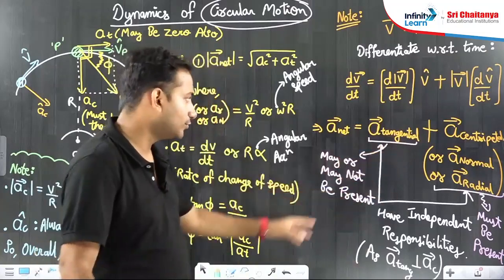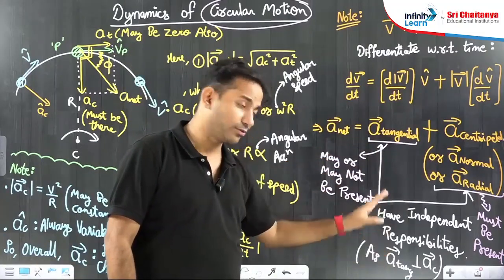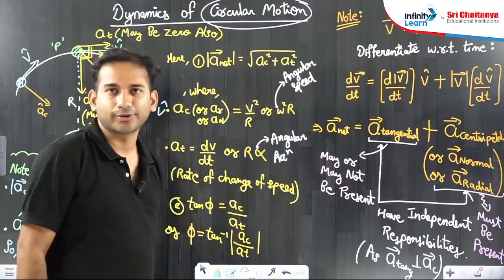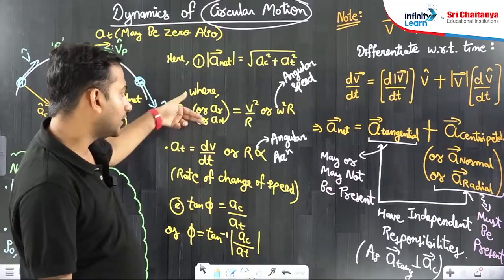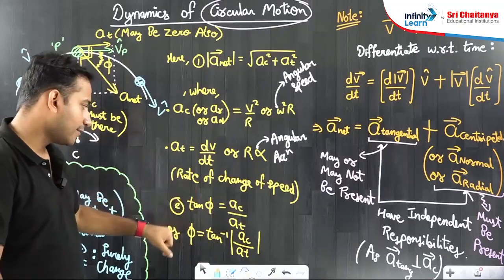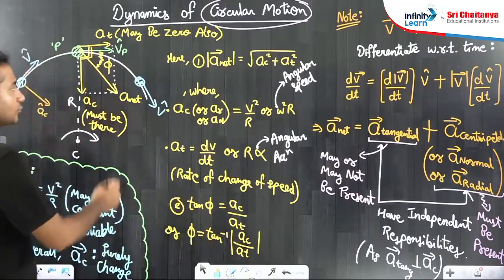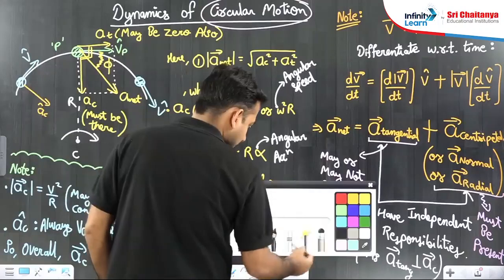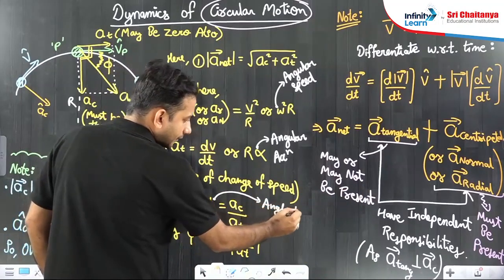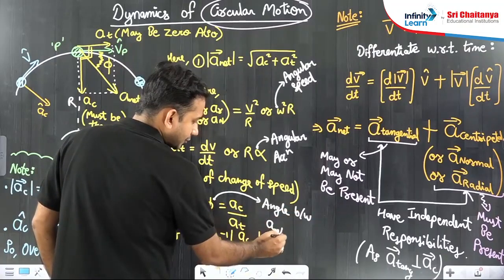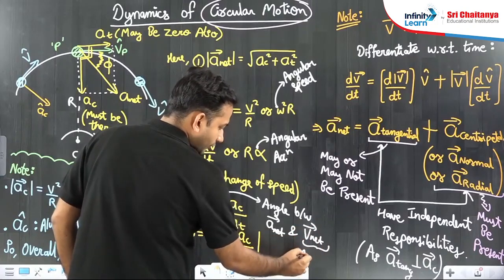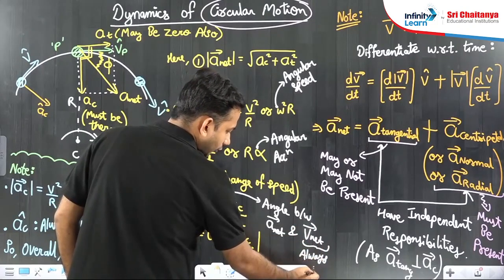How do you take the resultant of two? These two are independent of each other. They are perpendicular to each other. And hence the resultant of two perpendicular vectors is under root of this square plus this square. Okay, where their individual formulas involved are like this. And how to talk about the direction: phi will be the angle with any one, suppose the velocity vector. Phi is the angle between the net acceleration vector and the net velocity vector. This net velocity vector is always tangential, naturally, always tangential.